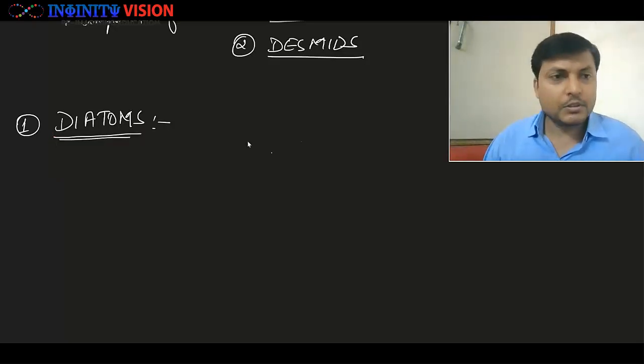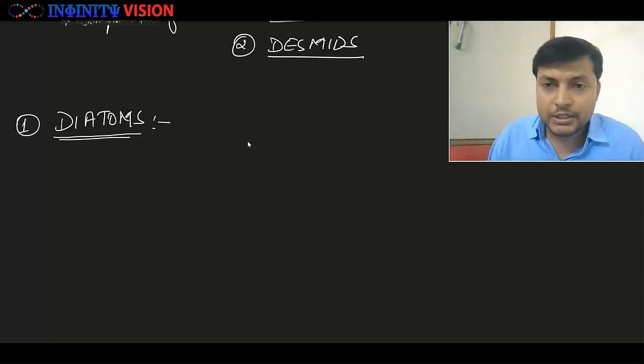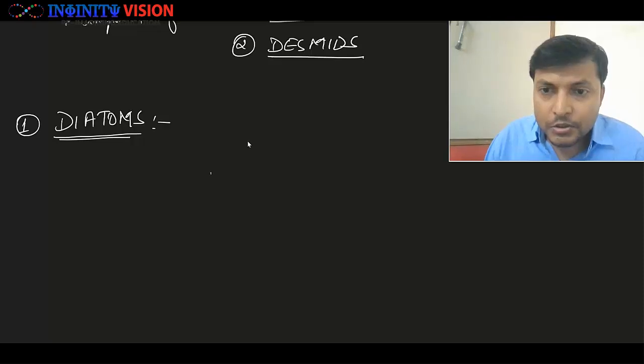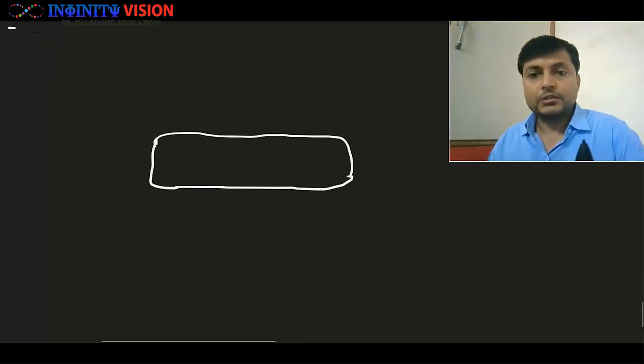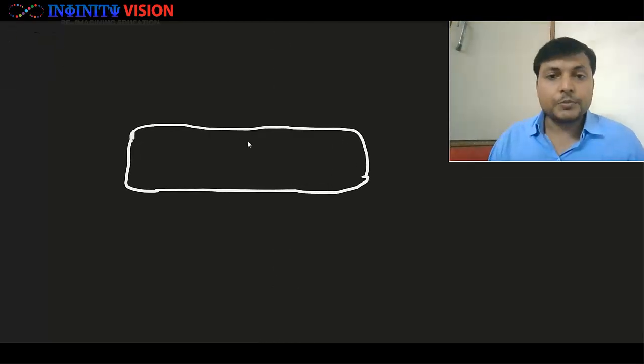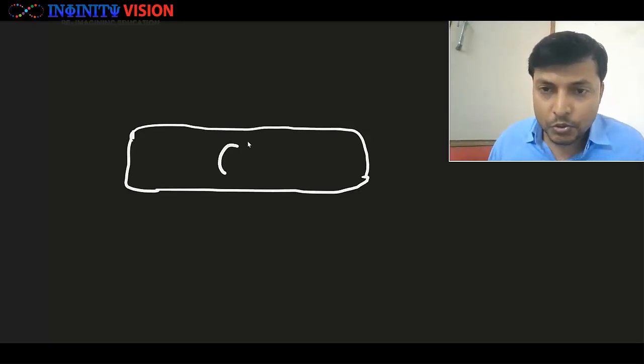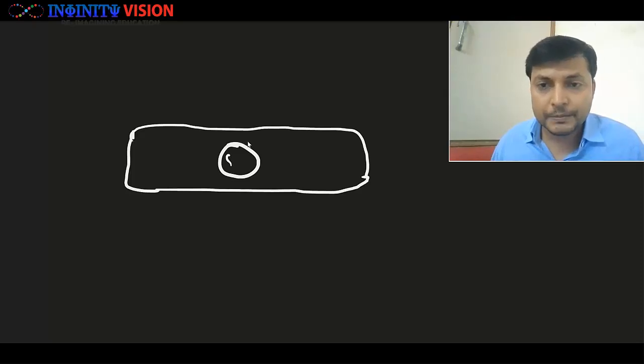Well, so let us first see the structure of the diatom. If we look at the structure, it is a unicellular organism which is a single cell. And since it is a eukaryotic cell, I'm zooming in here so that you can see it clearly. So there will be a nucleus, correct? And this nucleus will be double membraned.